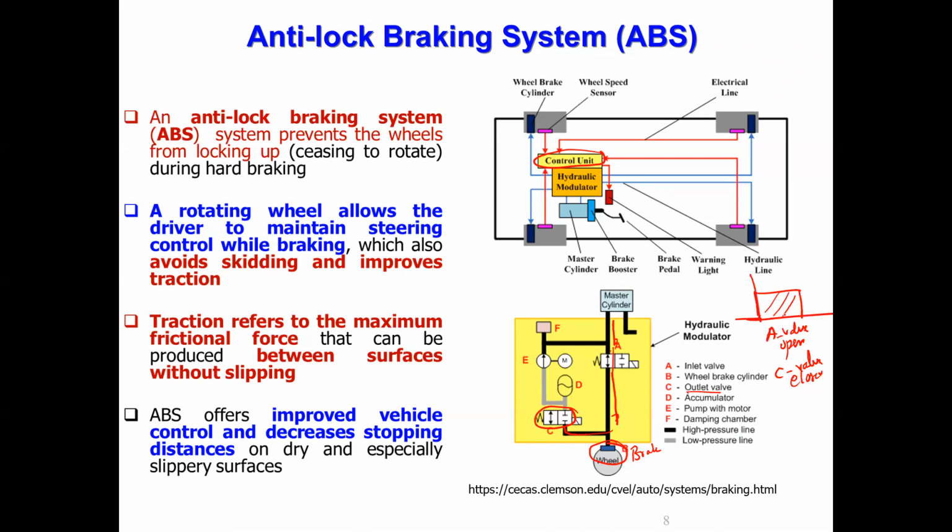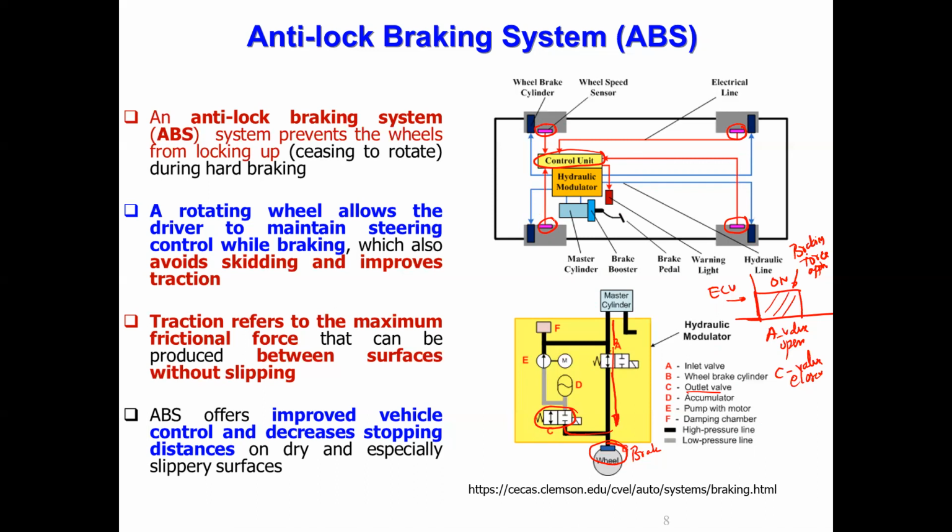Okay, this is the on period. Who is giving this? The ECU provides the signal. So that means braking force is applied. We have the valve open, high pressure flow, the pressure is applied to the brake shoes, so the wheel is braked. Now, meantime, you can see the wheel speed sensor here, circled, which is shown in violet color. There are 4 wheel speeds. For individual wheels, the speed will be measured, and it is given as input to the control unit.